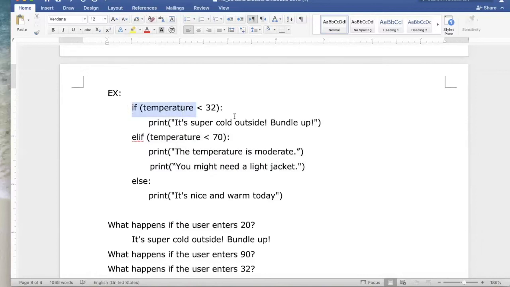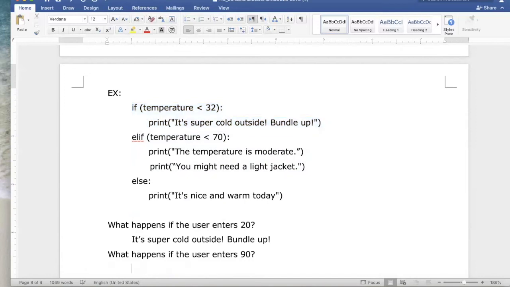And because this if condition executed, it's never going to look at any of the other ones. So even though 20 is also less than 70, it's not going to print the temperature is moderate and you might need a light jacket. It's only going to execute the first group of statements it encounters that's associated with a true condition.